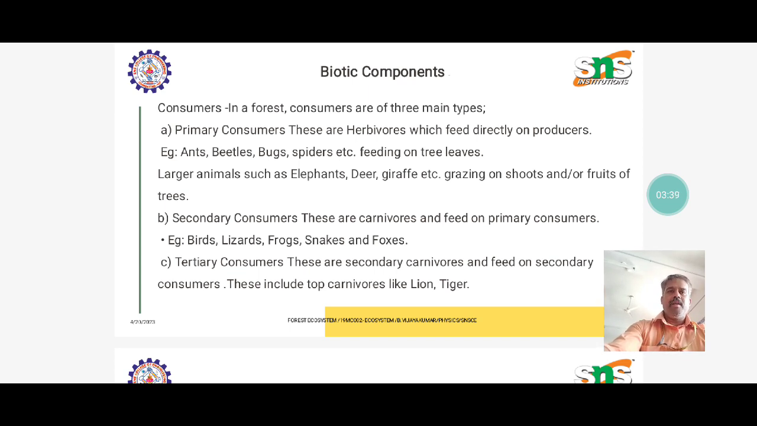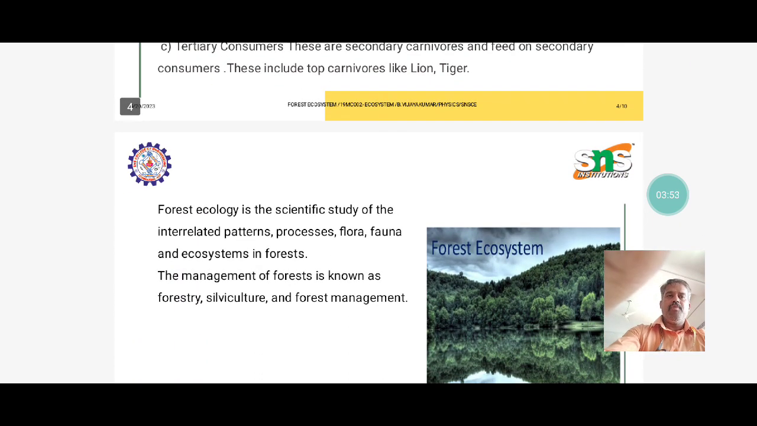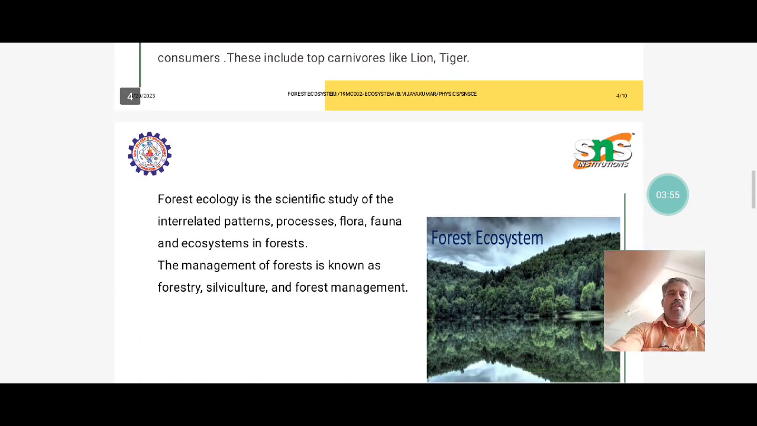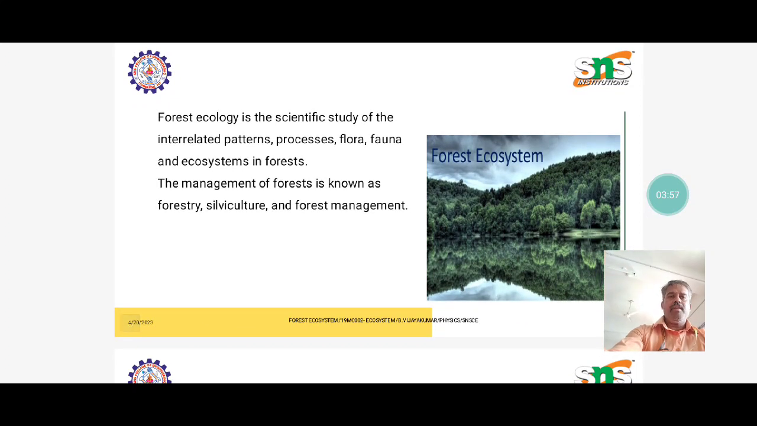Examples of primary consumers are ants, beetles, bugs and spiders. The secondary consumers are birds, lizards and frogs. The tertiary consumers are lion and tiger. So all these form the consumers in the forest ecosystem. Forest ecology is the specific study of the interrelated patterns, processes, flora, fauna and ecosystem in the forest. The management of the forest is known as forestry,